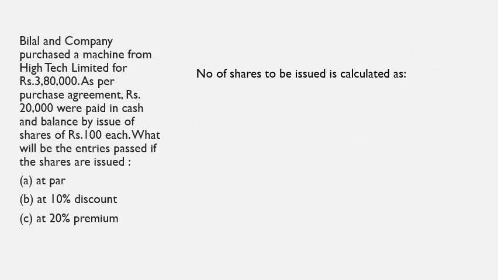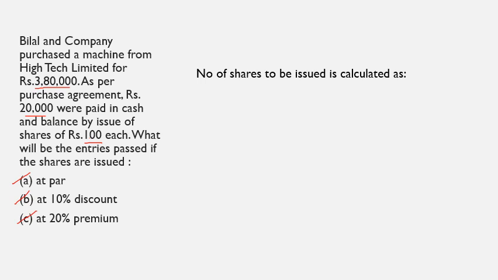Bilal and company purchased a machine from Hightech Limited for 3,80,000. As per the purchase agreement, rupees 20,000 were payable in cash and the balance by issue of shares of 100 each. What will be the entries passed if the shares are issued at par, at premium, at discount?